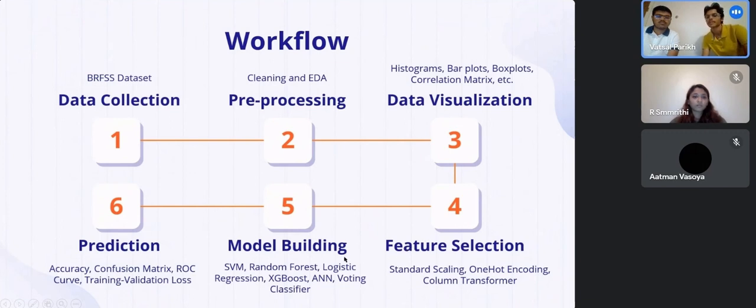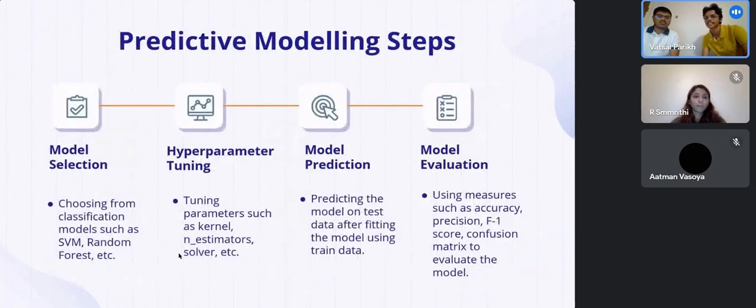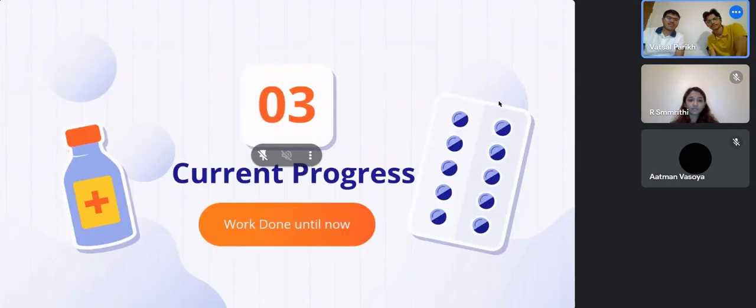Then we move to building machine learning models. Then we will use those machine learning models to predict and then later assess their accuracies. The predictive modeling step generally includes model selection, that is choosing from the various available machine learning models. Then comes hyperparameter tuning. Then there's model prediction, that is predicting on the test datasets after the model has been trained on the training datasets. Then we will be doing model evaluation, that is using measures such as accuracy, precision, F1 score, and confusion matrix to evaluate the created model.